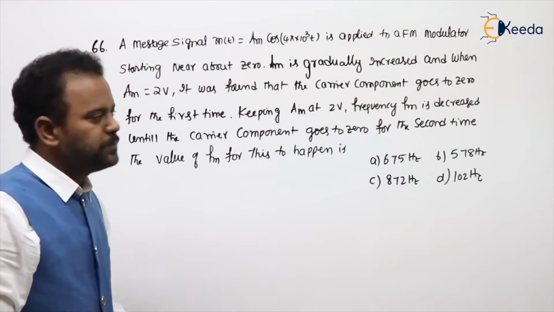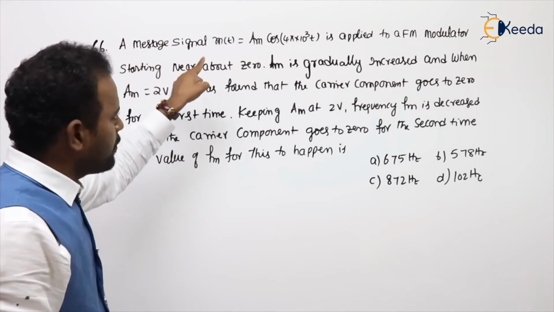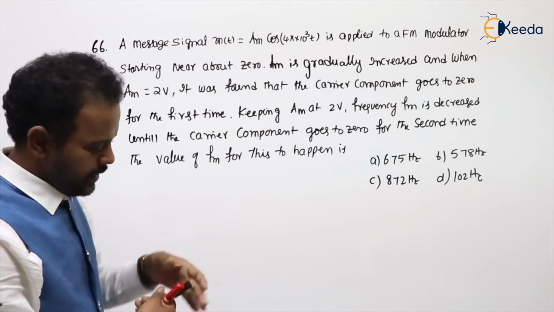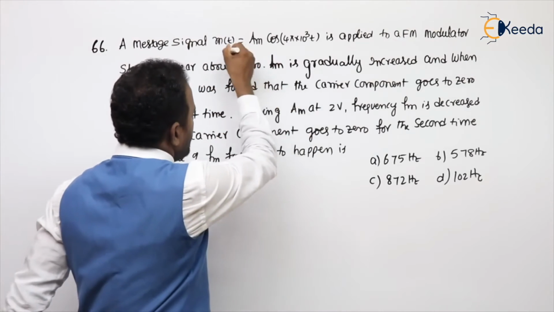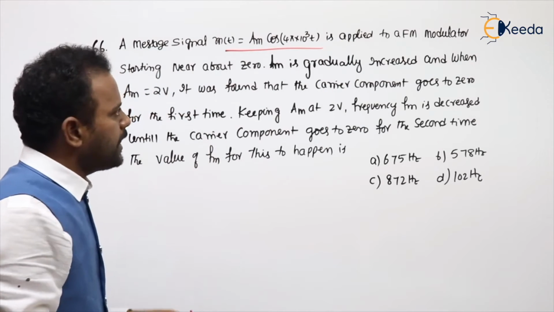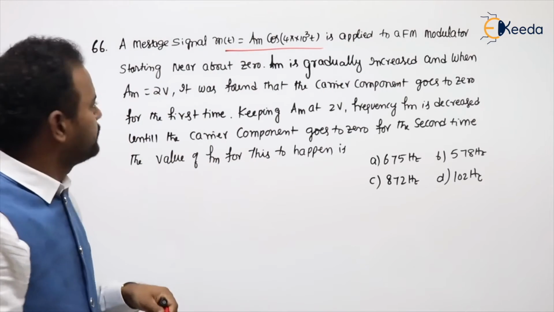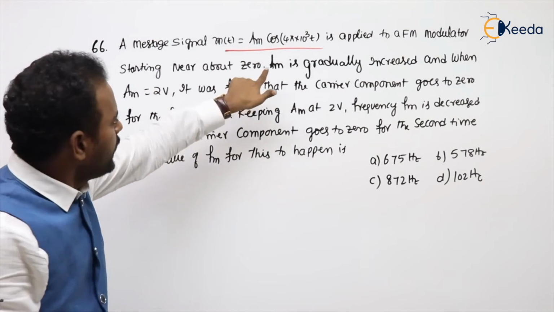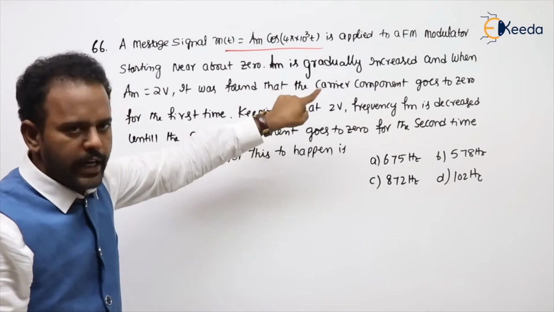See the next problem. A message signal m of t equal to Am cos 4 pi into 10 cube t is applied to an FM modulator. Starting from 0, Am is gradually increased.